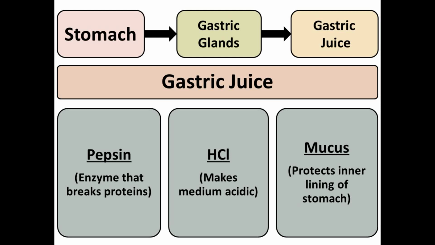Now you can see that HCl is an acid, means it makes the medium acidic, which helps in the digestion of food. We all know that acids are very reactive. If we put a single drop of the acid on our hand, then it can burn our skin. So this HCl is present in the stomach. How can our stomach be safe? With the help of mucus. So the third component, mucus, protects the stomach from the attack of the acid.